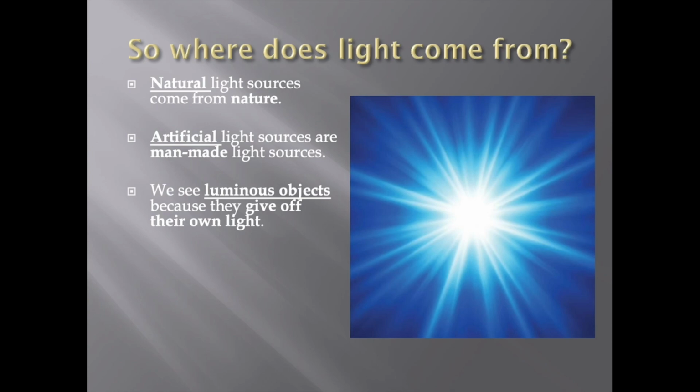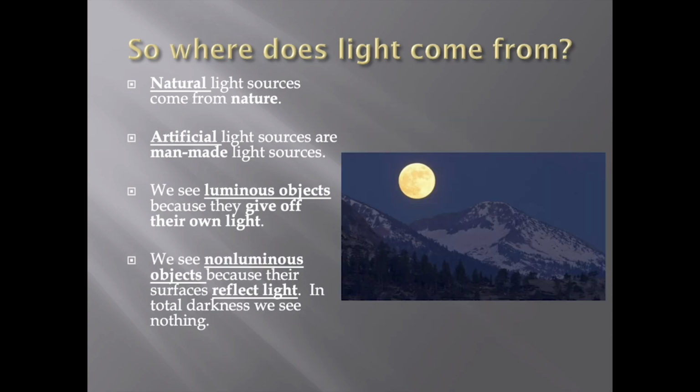Other things that we see are non-luminous. Non-luminous objects, because of their surfaces, reflect light. In total darkness, we see nothing. So we wouldn't see them if there was no other light, no luminous object nearby. Like the moon. The moon does not give off its own light. It's reflecting light from the sun. That's why we can see the moon.